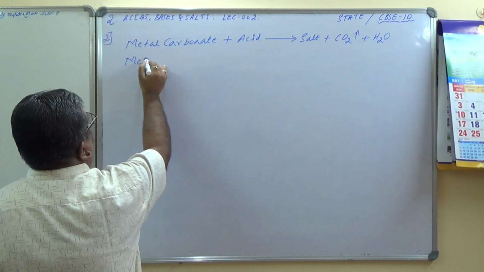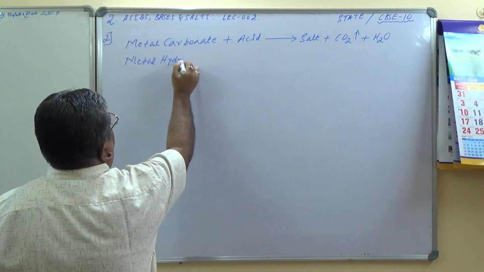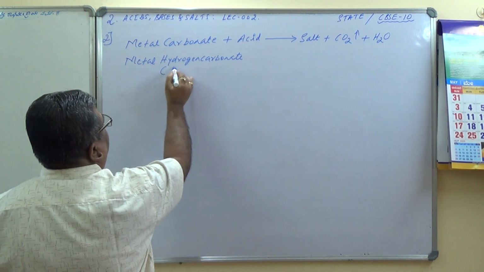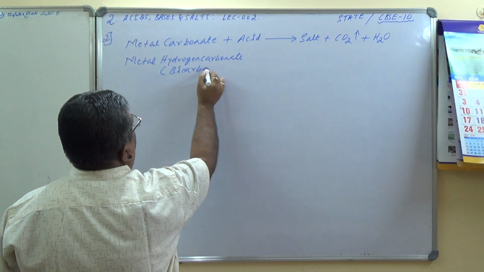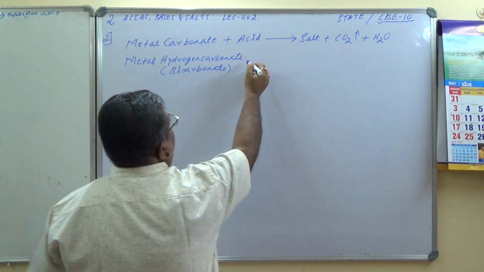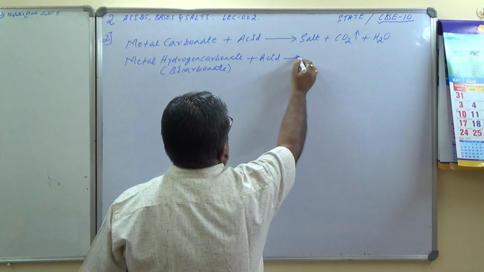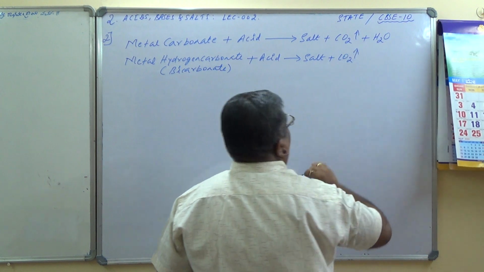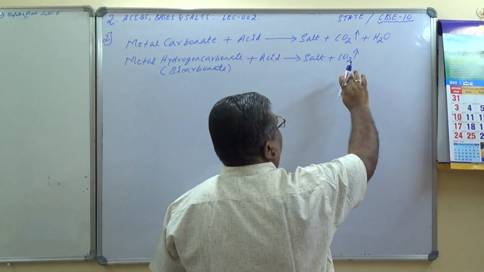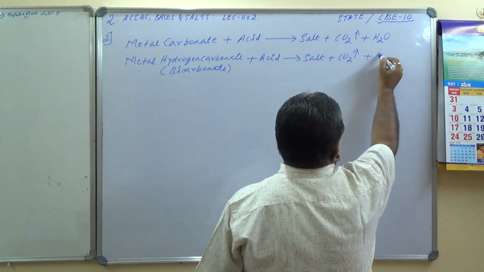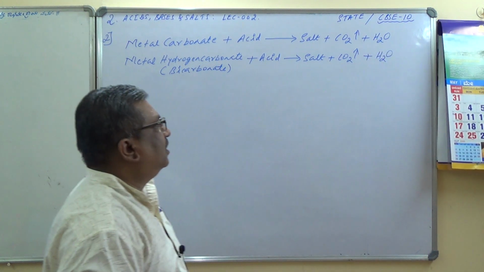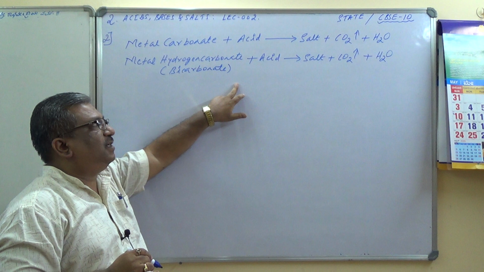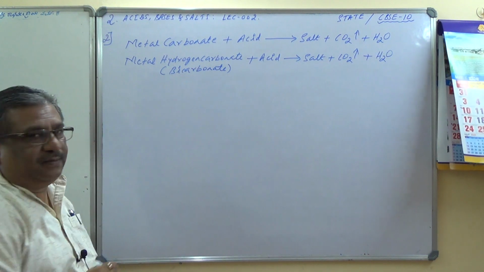Similarly, metal hydrogen carbonate, which is also called bicarbonate, reacts with acid to produce salt, liberation of CO2, which is the brisk effervescence of CO2, plus water. So the summary of this reaction is: both metal carbonates as well as metal hydrogen carbonates react with acids to produce salt, CO2 and water.